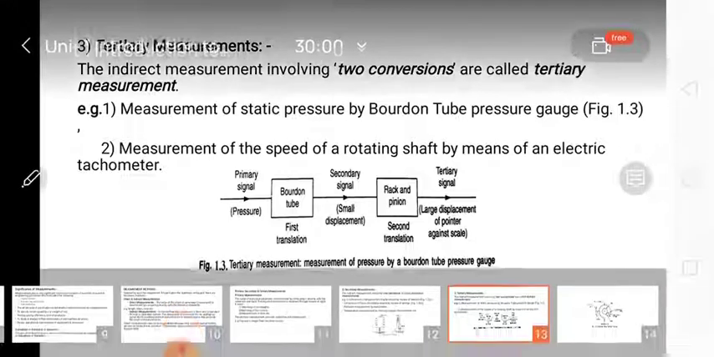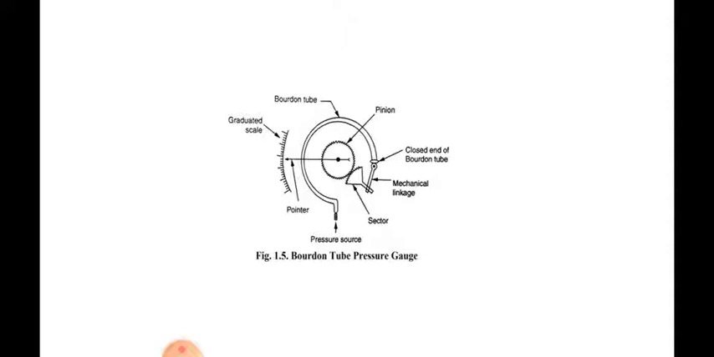In the diagram we have also studied how pressure measurement with the help of a Bourdon tube pressure gauge takes place. There is also one setup available in our measurement system lab. You can see a video related to the Bourdon tube pressure gauge on YouTube, or I will show an animated video of the Bourdon tube pressure gauge in the next lecture.